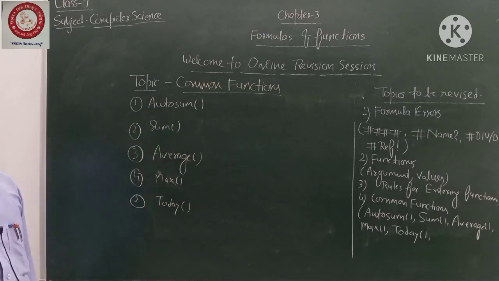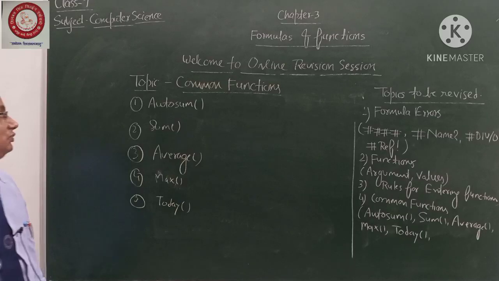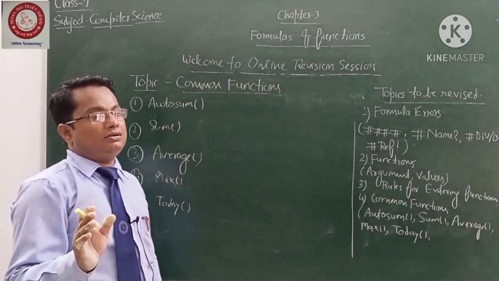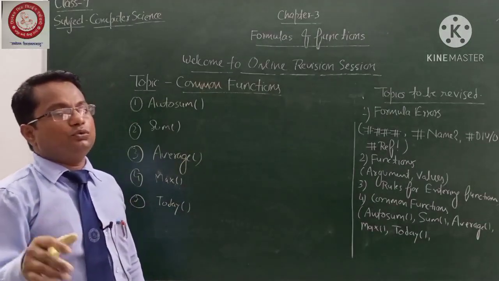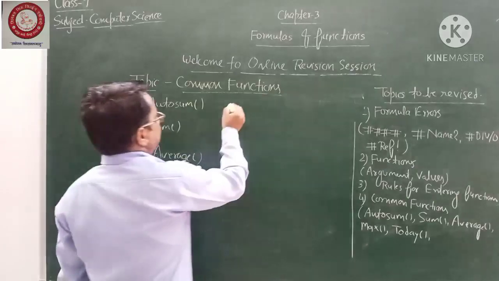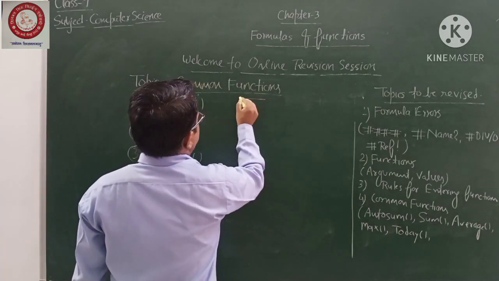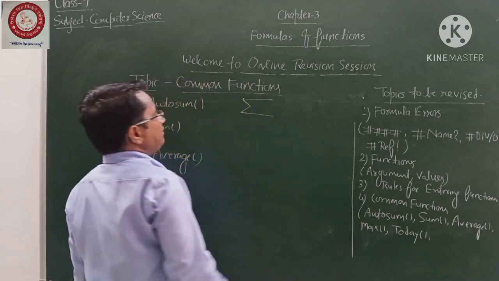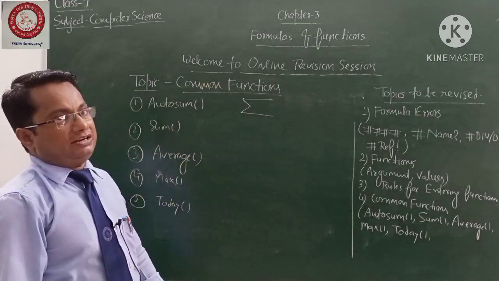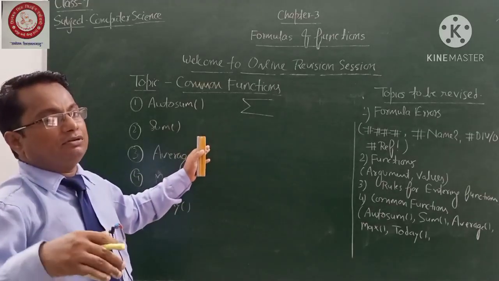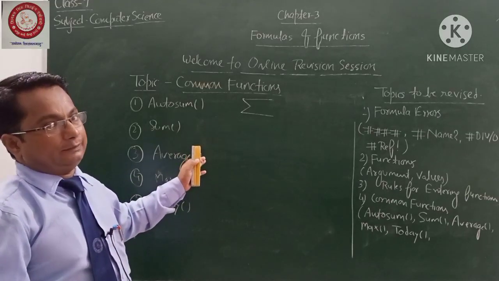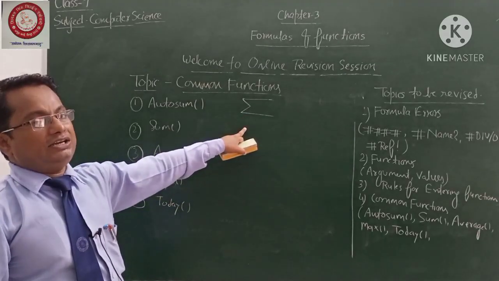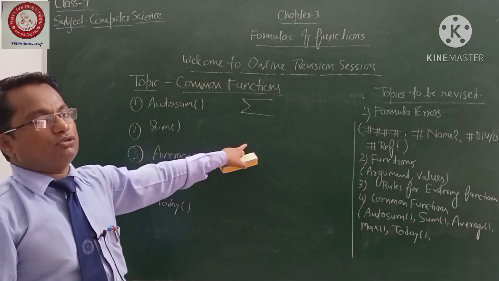Now, first we have to study auto sum. For auto sum, first of all, just select your data, which data you want to sum. After selection, in your home tab there is one button like this. The name of the symbol is summation, and it is available in the last group in the home tab. Click one time. Once you click on that, you will get a list, some names of the common functions.